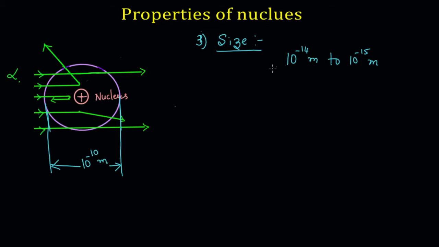So if we compare the two sizes, the nucleus with the atom itself, we see that the nucleus is about 10,000 times smaller than the atom.